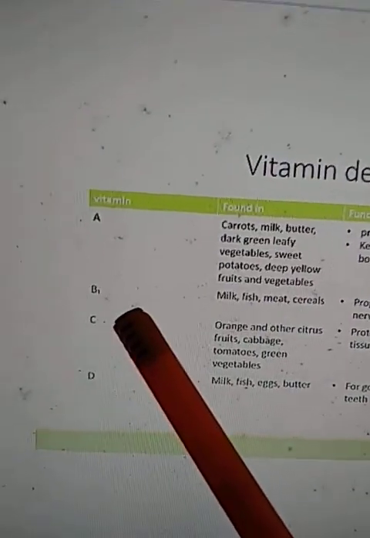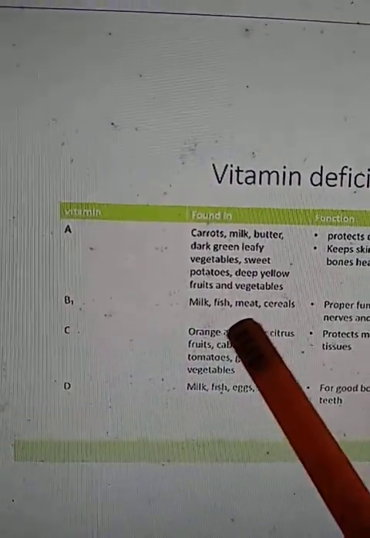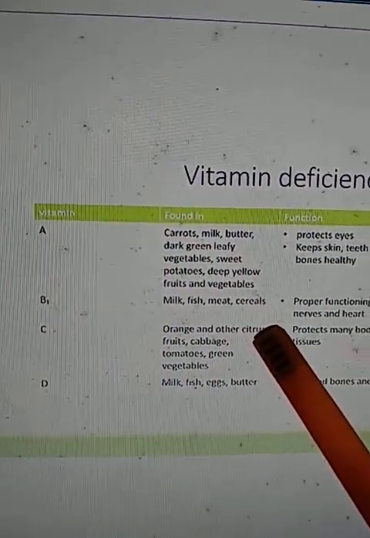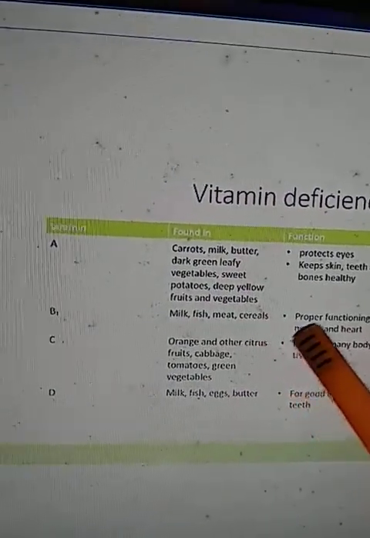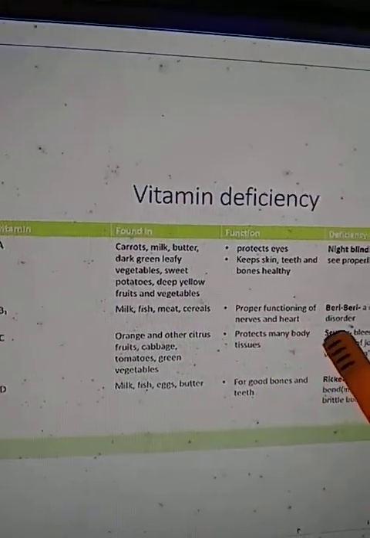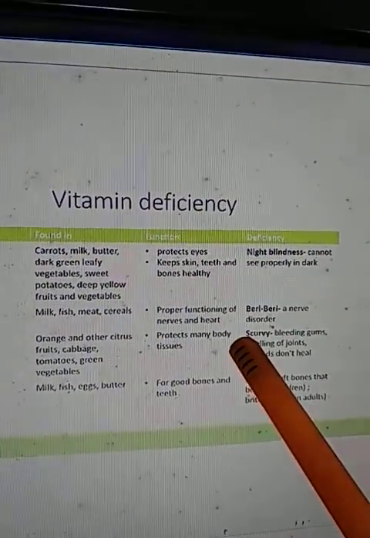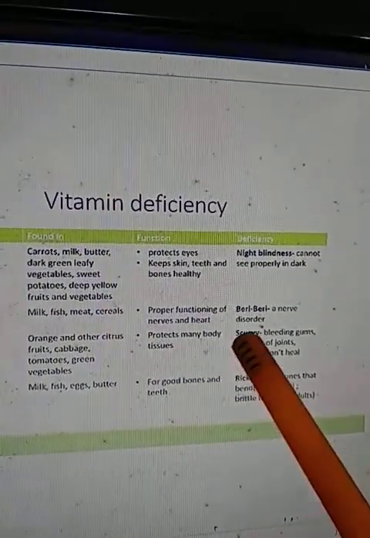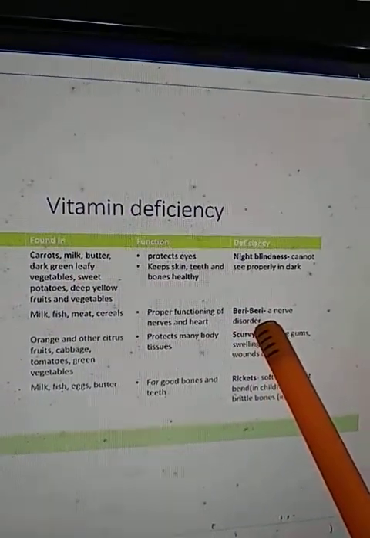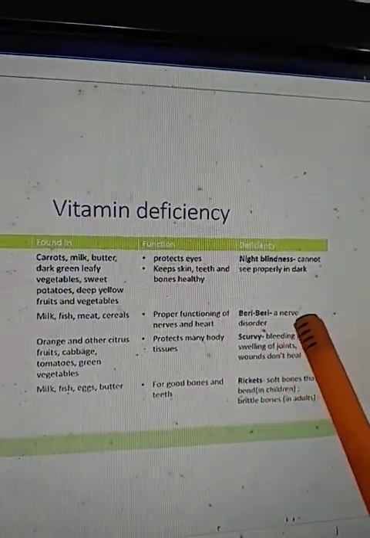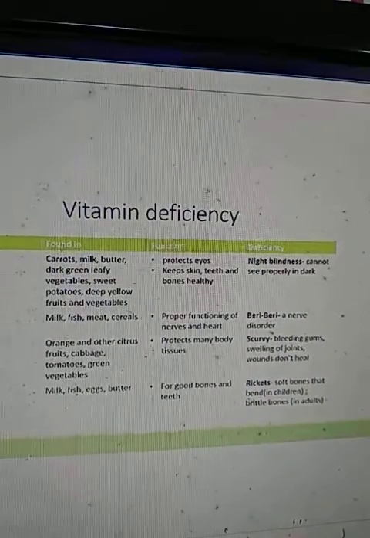Then comes vitamin B1. Vitamin B1 we get from milk, fish, meat, cereals, etc. Its importance is that it helps in proper functioning of nerves and heart. Thus, if it is not present in our body in enough amount, then a person will suffer from beriberi, that is a nervous disease. Hence, nerves will not work in a proper way.